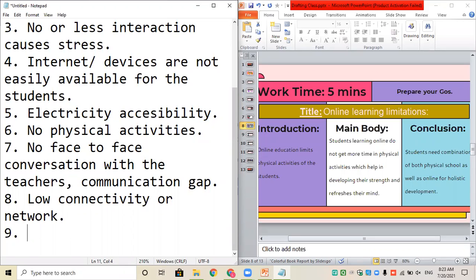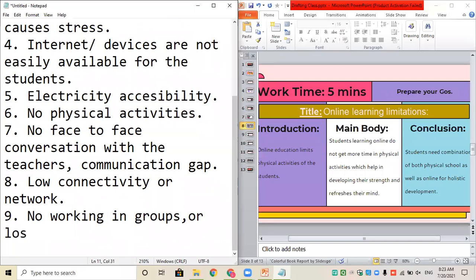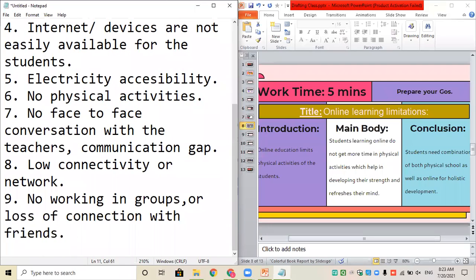Okay, combination. No working in groups. Or else you can write this, loss of connection with friends.